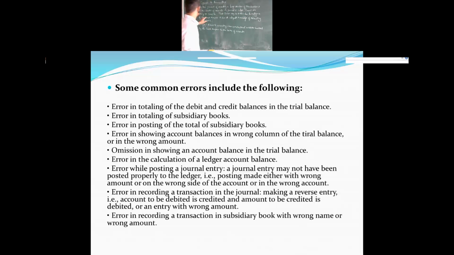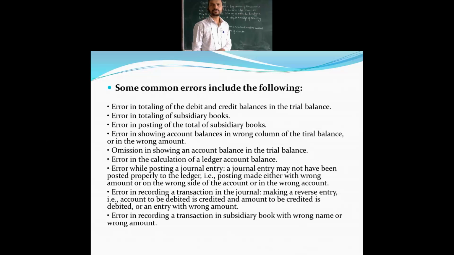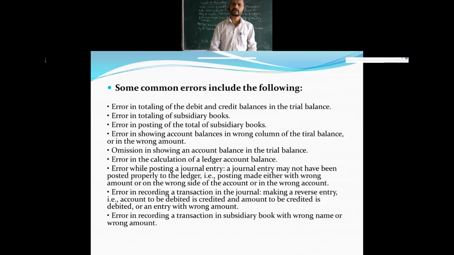Errors are likely to creep in. See, however much you try to maintain accuracy, one error or another will stick with it. Just like I gave you the example, if the goods are sold on discount, and the amount is small and is missed, you have not recorded it, you forgot it, that means the errors are there.